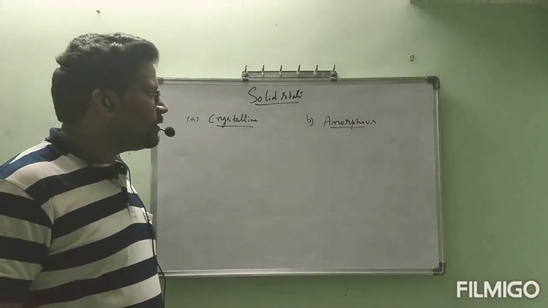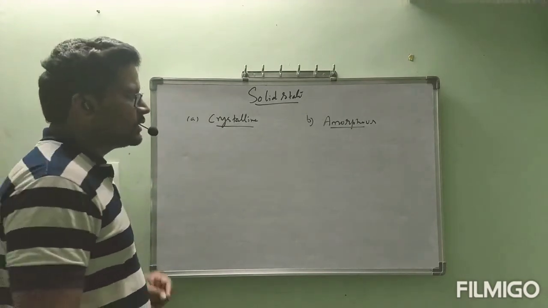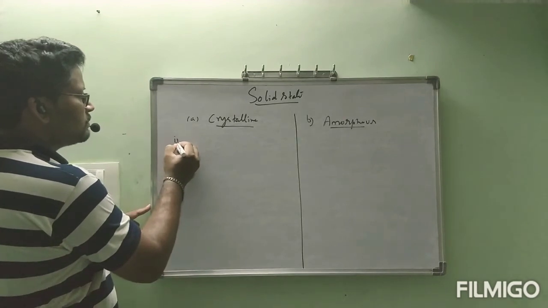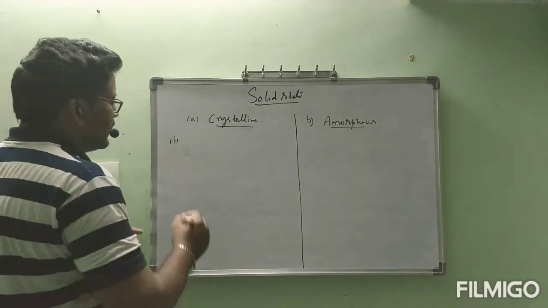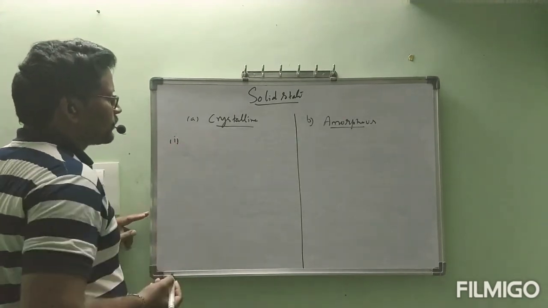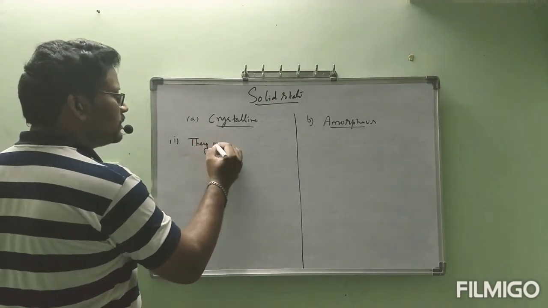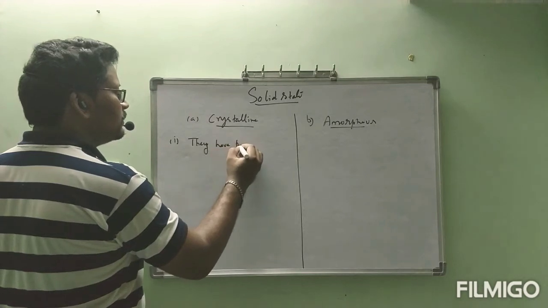This is the classification of solids. Now mainly we have to find the difference between these two types of solids. First, under crystalline, they have perfect order of particles.